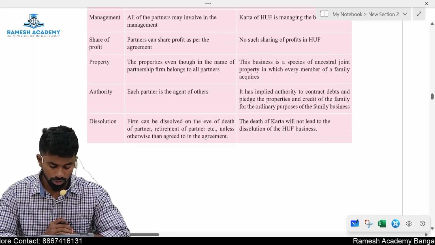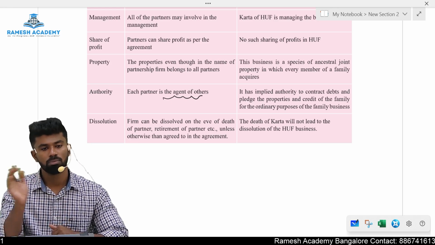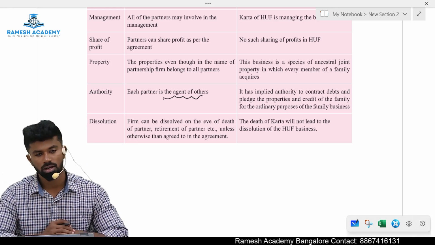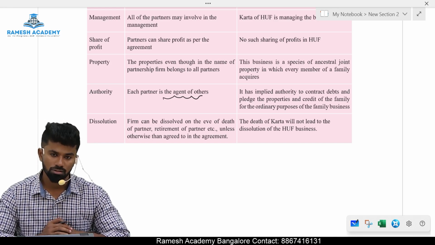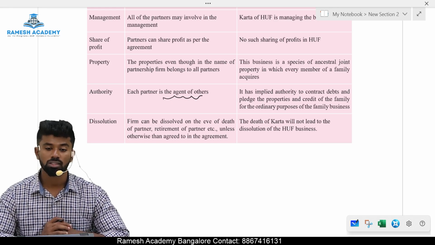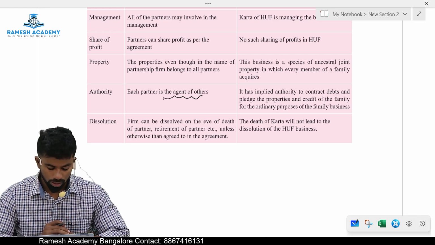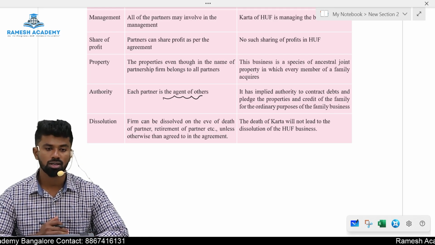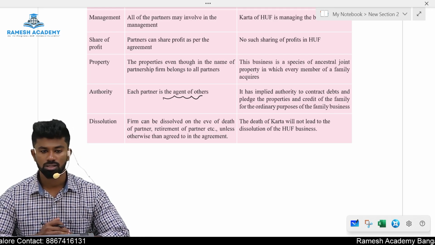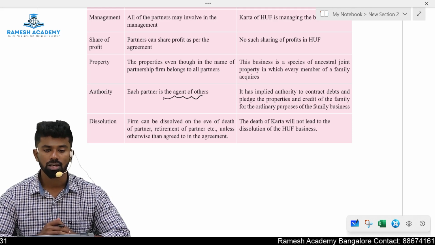Authority, each partner is the agent of others. One partner is the agent of other partners. But there is no such concept in case of HUF. For the act of one member, other member is not liable. Dissolution, a partnership firm can be dissolved on the death or retirement of a partner, but in case of HUF, the HUF will continue until there is a partition.